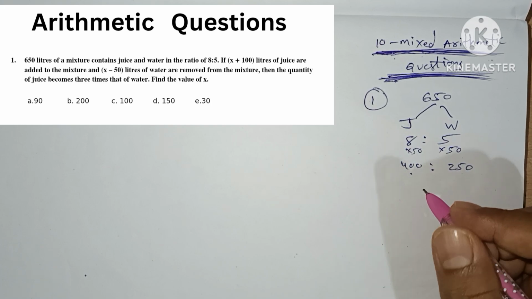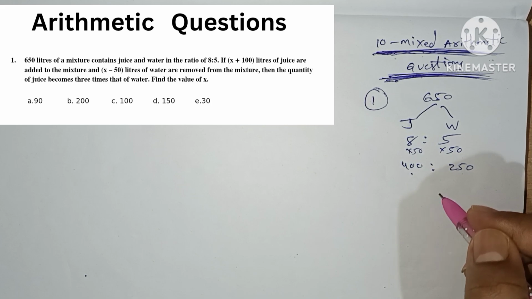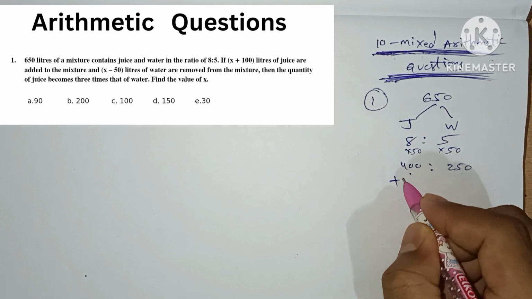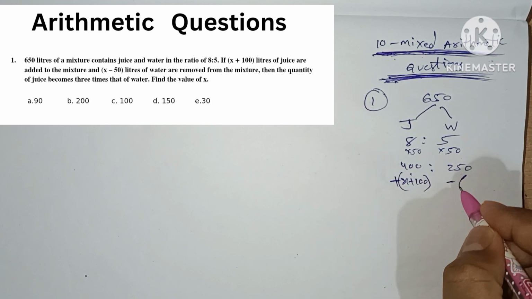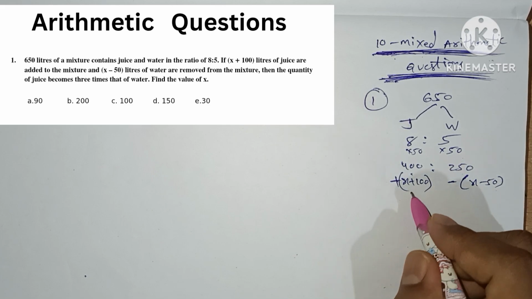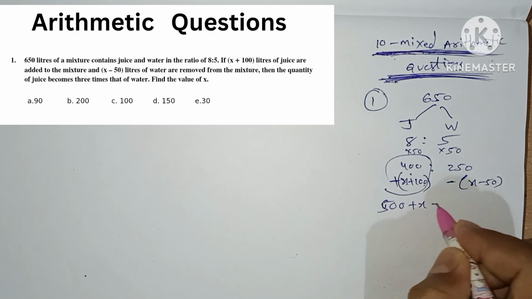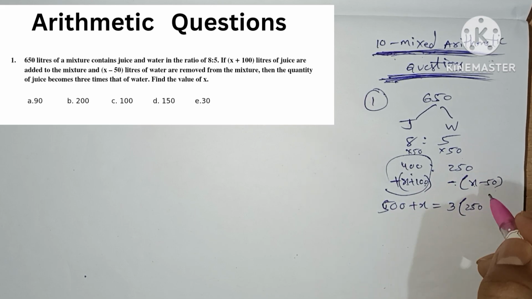The question says that if x plus 100 liters of juice are added to the mixture and x minus 50 liters of water are removed from the mixture, then the quantity of juice becomes 3 times the water. Find the value of x. The juice total is 400 plus 100, which is 500 plus x, and it becomes 3 times the water, which is 250 minus x, and minus of minus is plus 50.